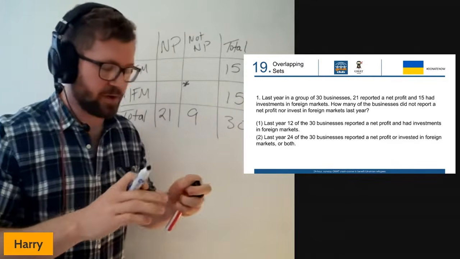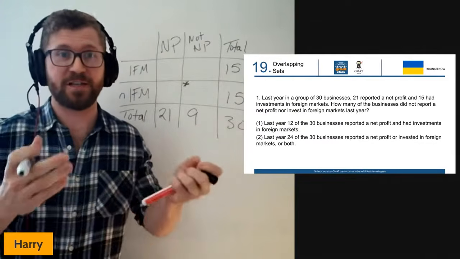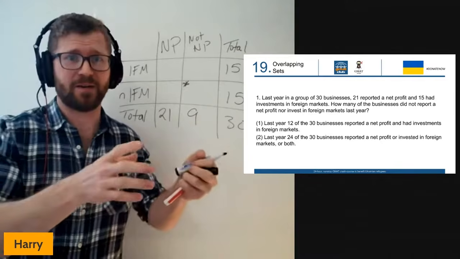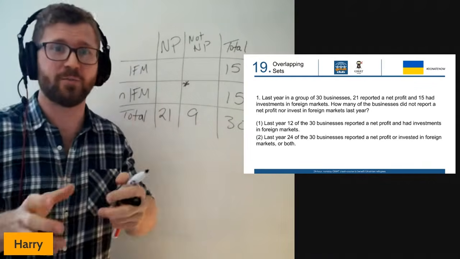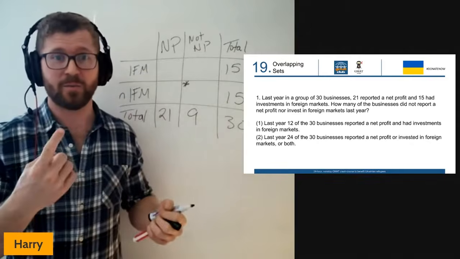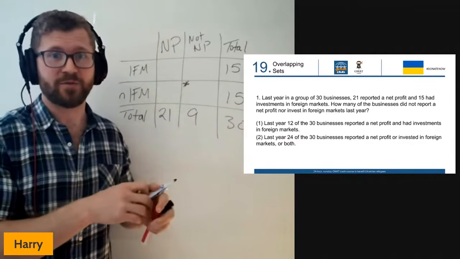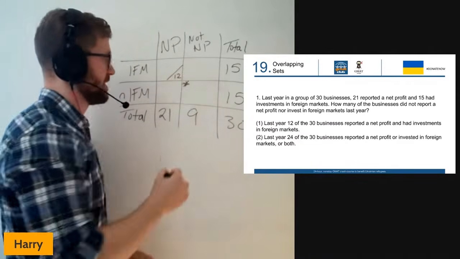Now, another one of the reasons why I'm not going to use many Venn diagrams here, particularly for data sufficiency questions, is I want to do this once. I don't want to end up drawing 2, 3, 4 Venn diagrams just to check what's going on with different pieces of information from number 1, different pieces of information from number 2. And so what I'm going to do with this table for piece of information number 1 is I'm going to tuck that information down in the bottom corner there.